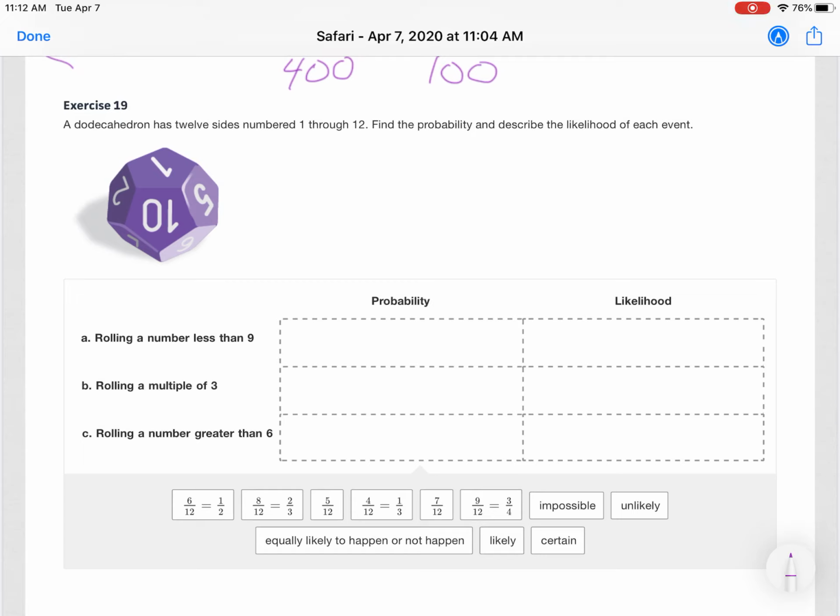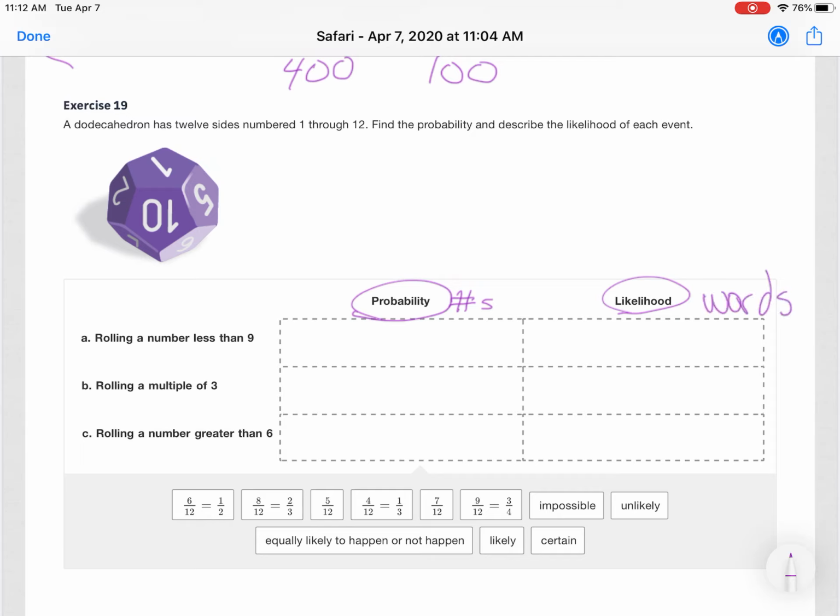Exercise 19. A dodecahedron has 12 sides numbered 1 through 12. You can see the example of that number cube with 12 sides. Find the probability and describe the likelihood of each event. The probability is numbers, and the likelihood is words.